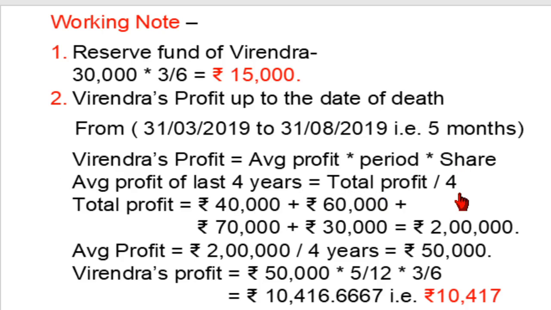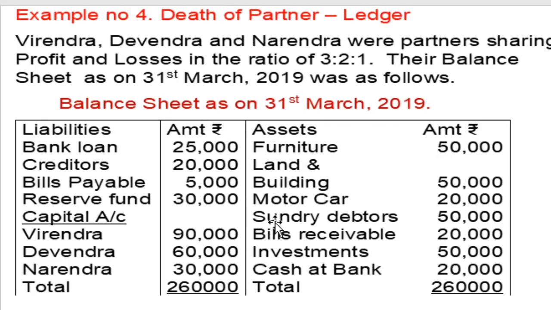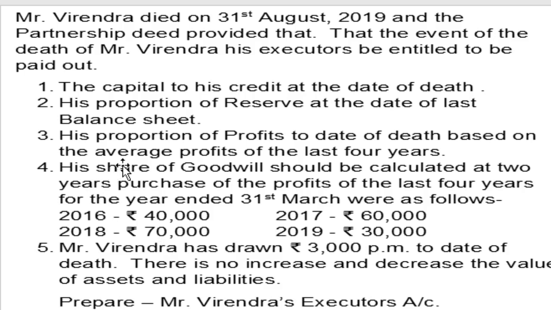If there is loss also, consider, for example, 3 years of profit and 1 year of loss, then also consider 4 years of profit and loss. The number of years considered is 4 years, and in total, all profit minus loss is considered. Total profit is equal to... now in the example given in adjustment four, his share of goodwill, for goodwill calculation purposes, profit is given for the last 4 years: 2016, 40,000; 2017, 60,000; 2018, 70,000; 2019, 30,000.